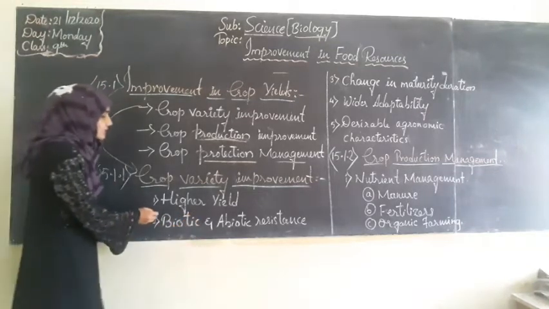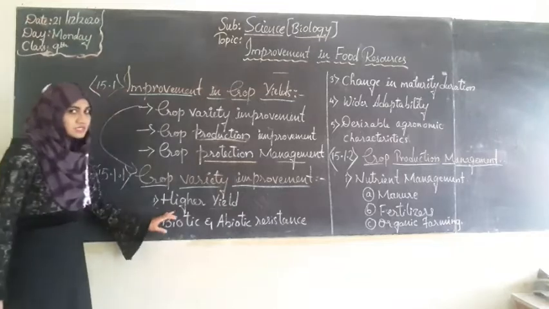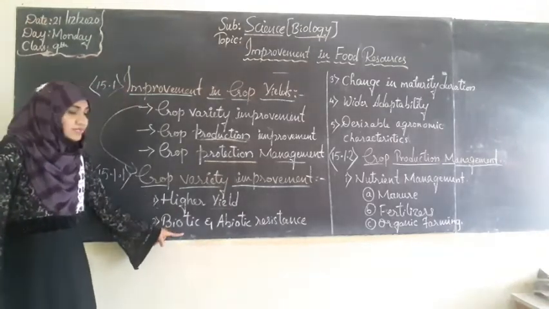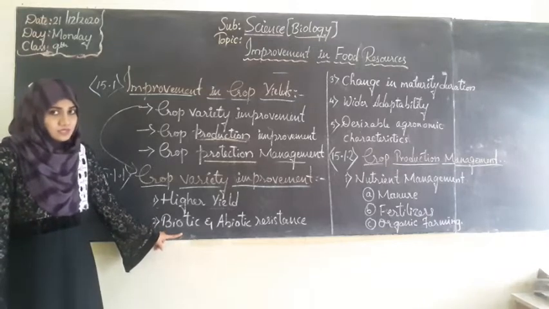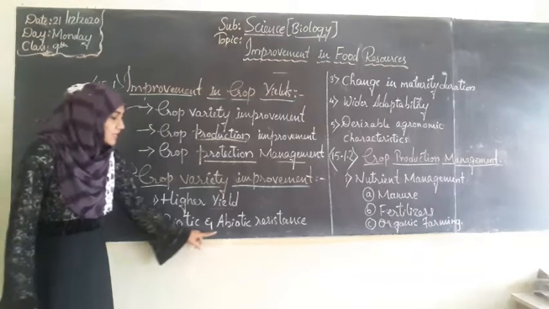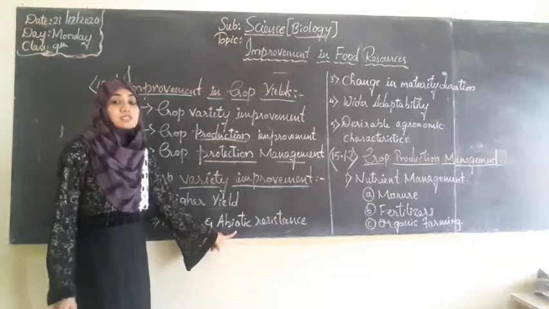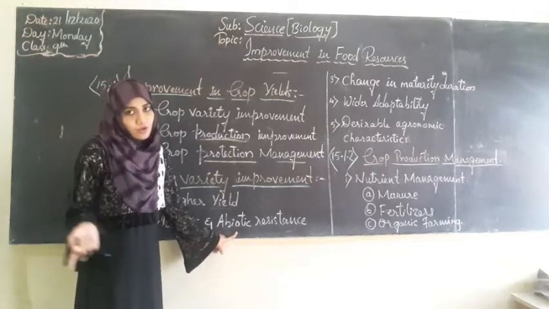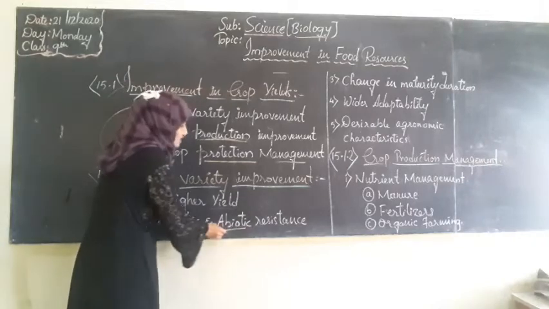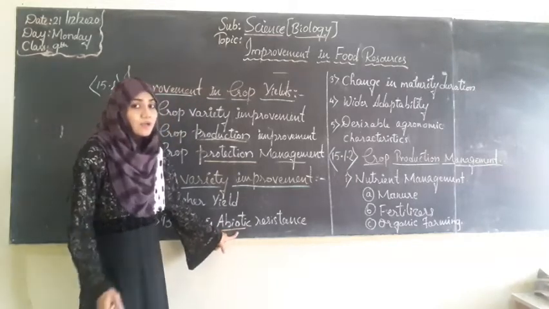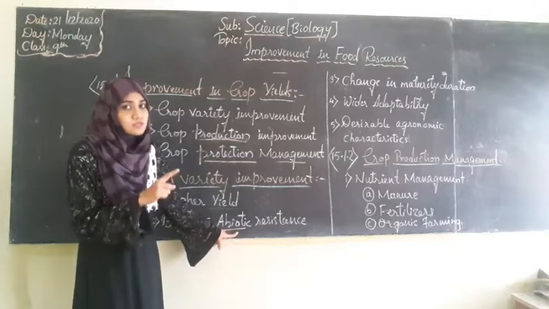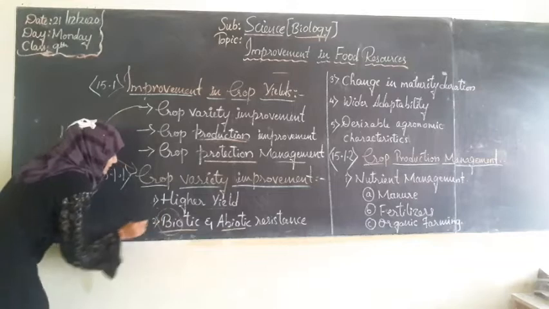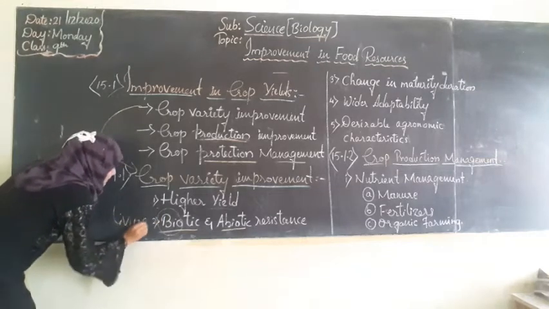First is higher yield. So we will see this process, higher yield. Next, biotic and abiotic resistance. Biotic means living substances, the substances which possess life. Abiotic means the substances which are not living but they are necessary for the living organisms. Abiotic means they are non-living physical factors which are necessary for living organisms. Bio means life, so biotic is the living.